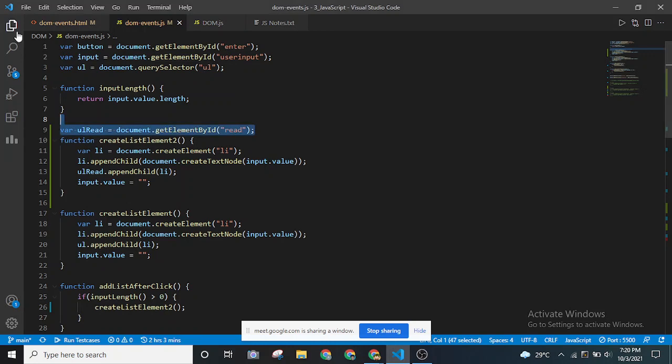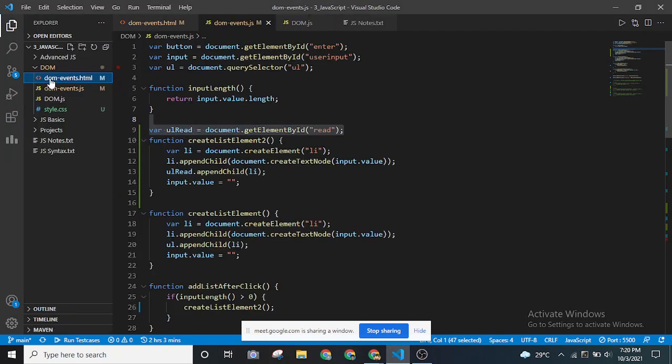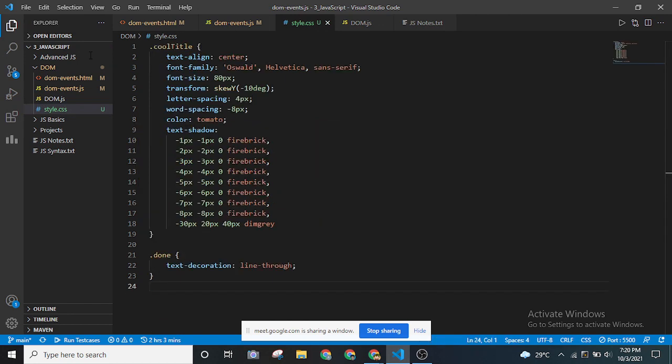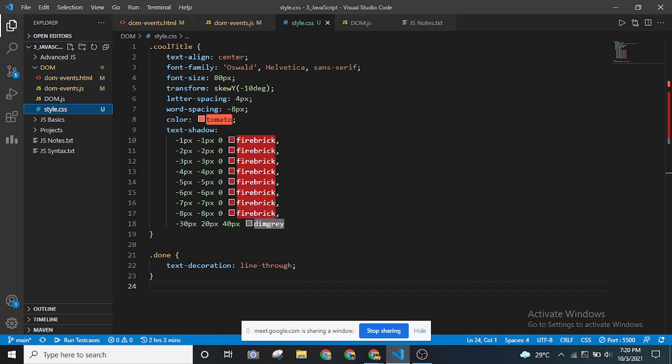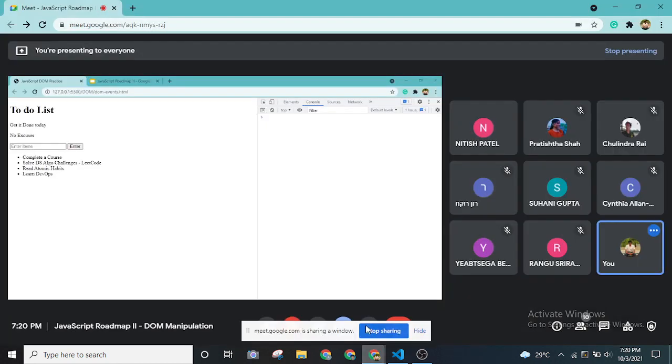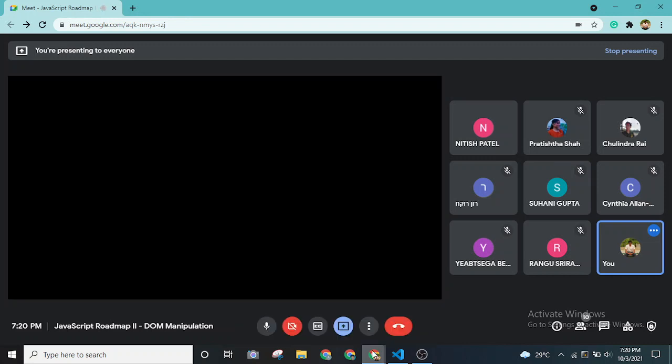In CSS, we create classes and IDs inside the HTML so that we can manipulate elements, or we can directly put styles using a class. Let me share the entire window itself.